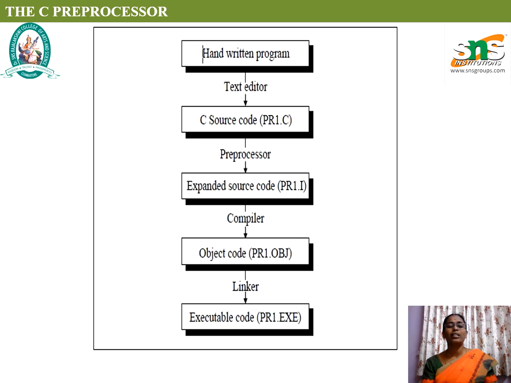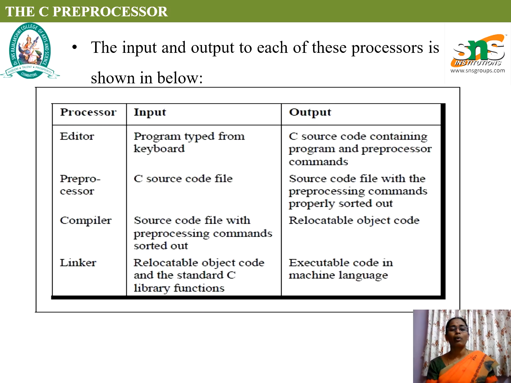That exe file is an executable file which consists of binary, whereas the object file consists of alphanumeric numbers, and the expanded source file, that is, the program name with the .i extension, has the source code with the preprocessor applied. The initial stage is the source code, which is in a high level language, whereas the executable file is in a low level language. The intermediate level language is converted with the compiler and the preprocessor.